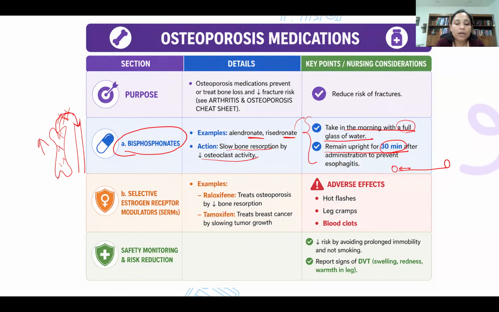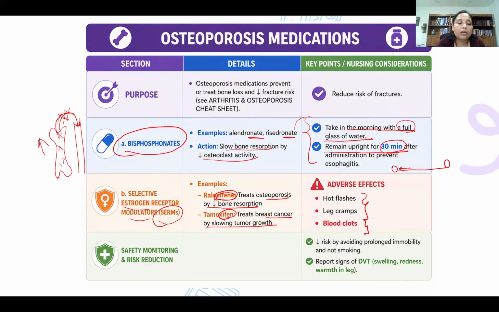Okay, another one is SERM, that is selective estrogen receptor modulator. Medication ends with xifene, okay, tamoxifen or raloxifene. It treats osteoporosis by decreasing bone resorption and treats breast cancer by slowing down tumor growth. Okay, now this medication can cause hot flashes, leg cramps, and blood clots.